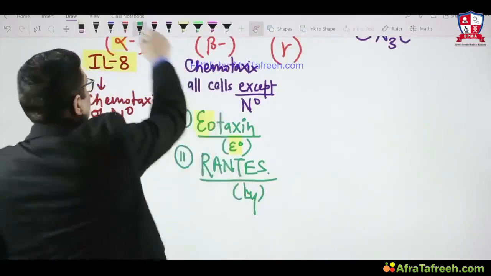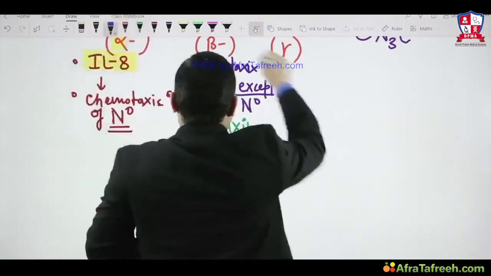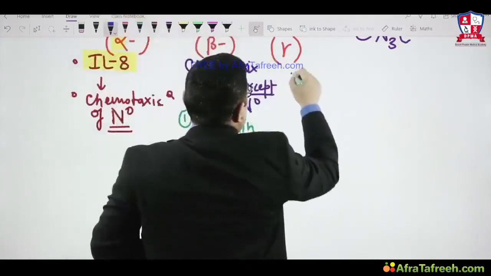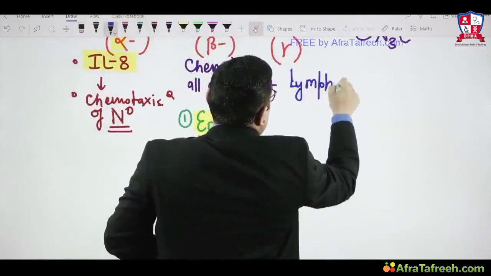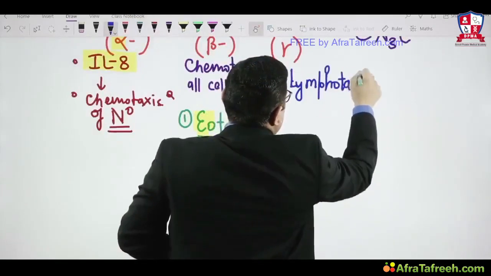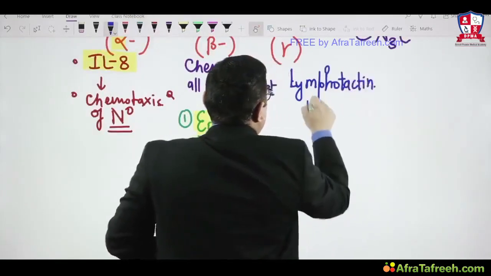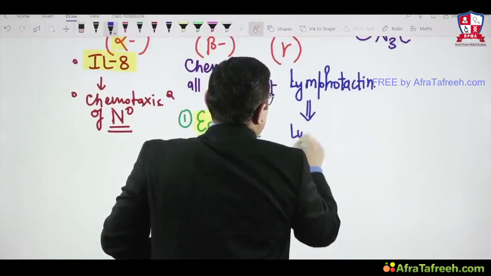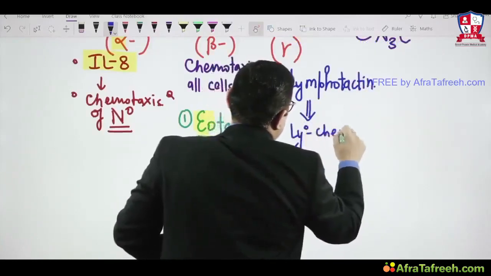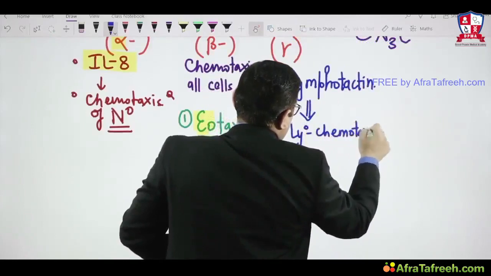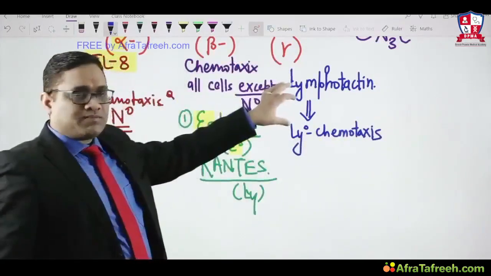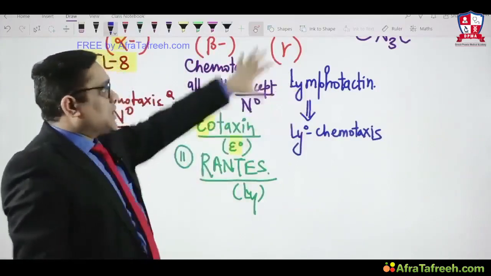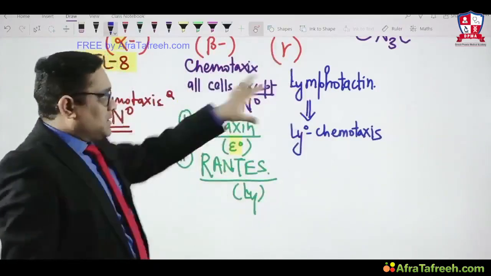Gamma chemokine, there is only one member, which is called lymphotactin. Lymphotactin is required for chemotaxis of lymphocytes. So lymphocytic chemotaxis is done by lymphotactin. So this is the gamma chemokine or C chemokine.